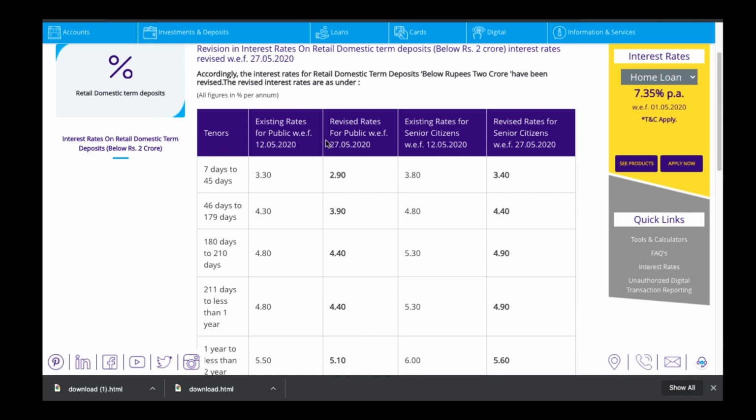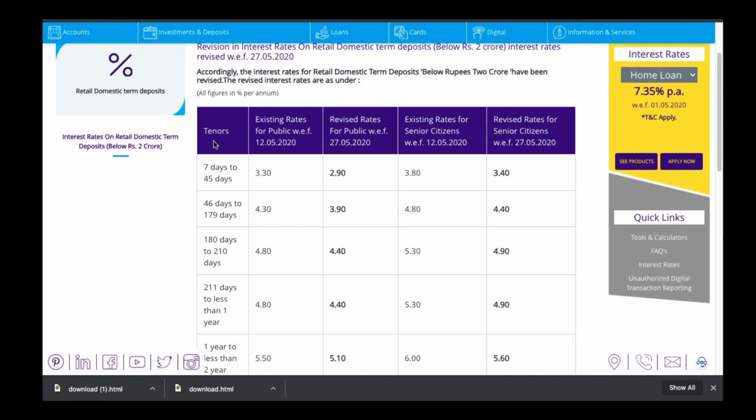These fixed deposit interest rates are effective from 27 May 2020, and this column is for the general public and the last column is for the senior citizens. State Bank of India is giving an interest of 2.90% when you deposit your money for 7 to 45 days, and for senior citizens it is 3.40%. And for 46 to 179 days of deposit it is giving an interest of 3.90% for the general public and 4.40%